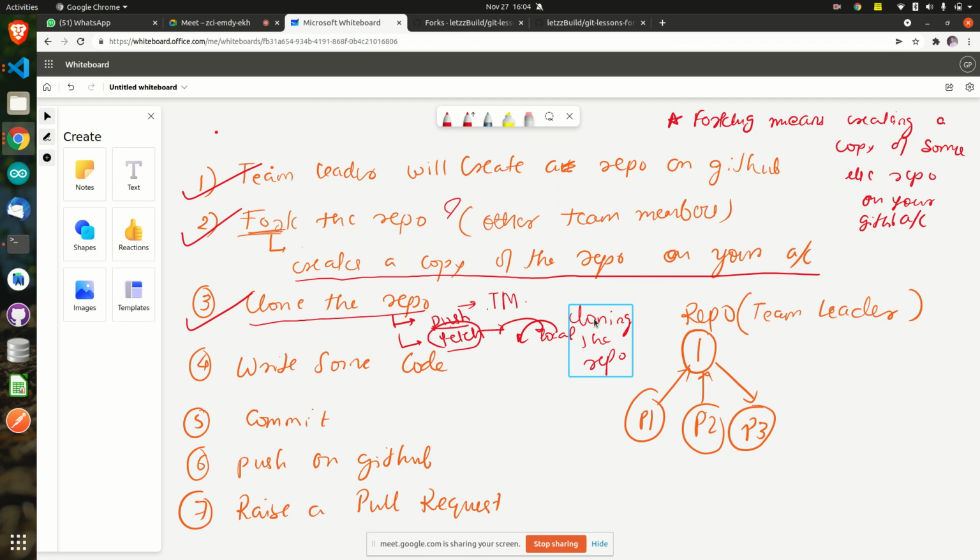Git clone, then the link. Don't write the word URL again. Git clone then link.